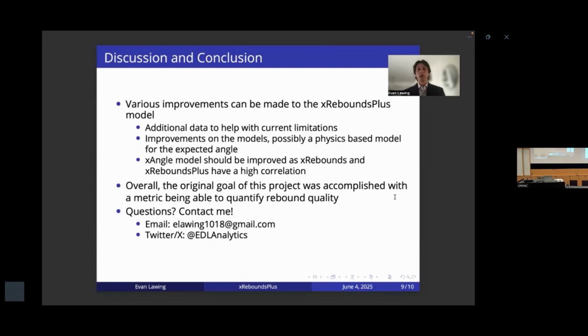Additionally, the xAngle model wasn't able to improve the xRebounds very much, as xRebounds in xReboundsPlus had a very high correlation. It was over 0.9, so not as great as we would like to see. Possibly using something like a physics-based model, which I don't have much experience with, would be better for creating the expected angle. But overall, this project was able to meet the original goal, as a new metric was created that was able to quantify rebound quality, and hopefully it can be improved upon in the future.